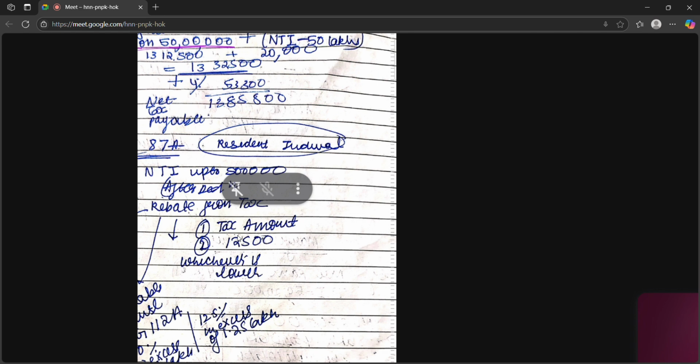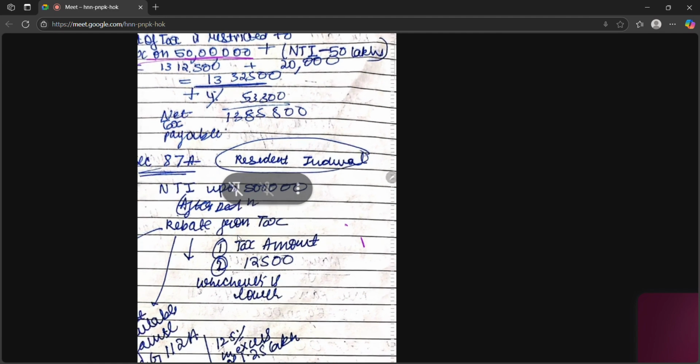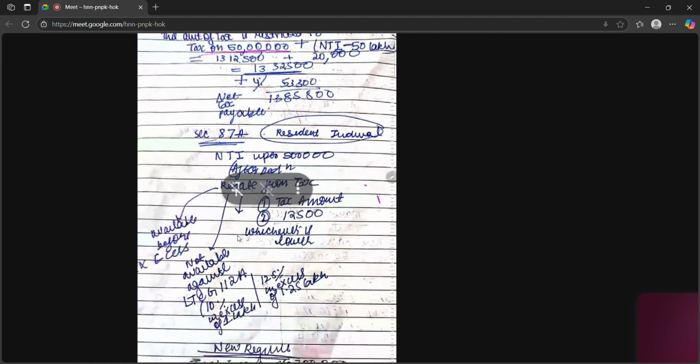So the total is 13 lakh 32,500. Which is lower, that or this? This is lower. So we will take this and calculate 4% health and education cess on it.